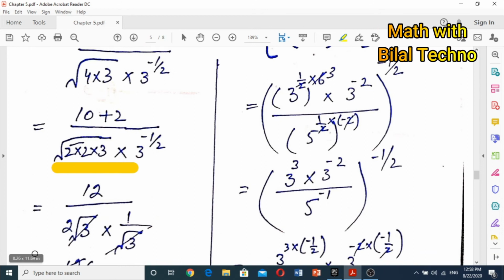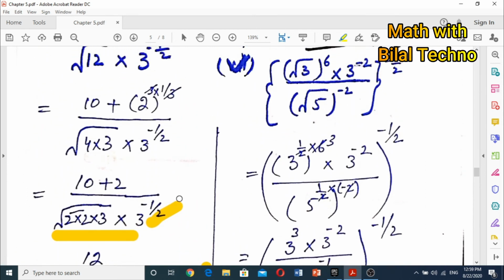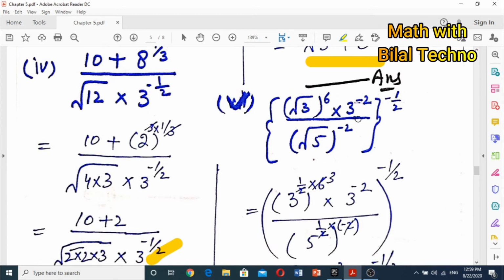So this becomes 2 under root 3 and this becomes 1 by under root 3. So under root 3 will cancel and the answer will be 12 divided by 2, and 2 1s are 2, 2 6 are 12, and it becomes 6. Okay.